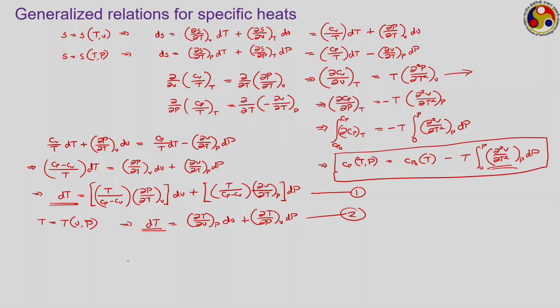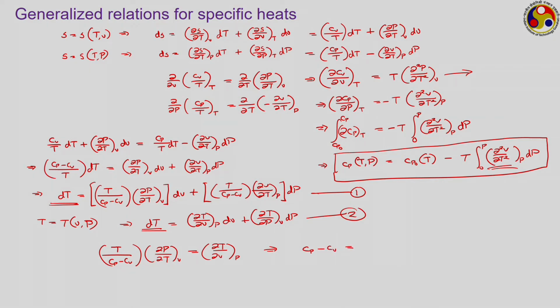So, we have T upon Cp minus Cv into ∂P/∂T at constant V to be equal to ∂T/∂V at P, or just taking Cp minus Cv out.